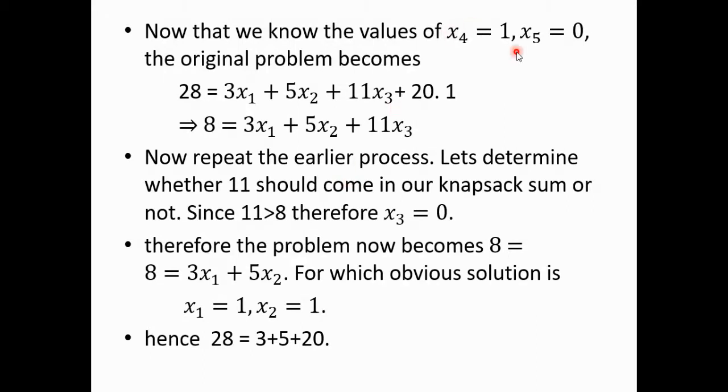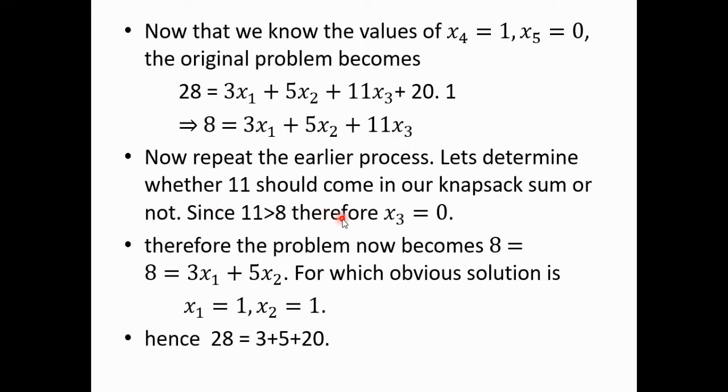Now that we have found the values of x4 and x5, x4 was 1 and x5 was 0, if I substitute these two values, the original problem becomes 28 is equal to 3x1 plus 5x2 plus 11x3 plus 20 into 1, and the fifth term is 0. So 28 minus 20 will be 8. So this becomes 8 is equal to 3x1 plus 5x2 plus 11x3.